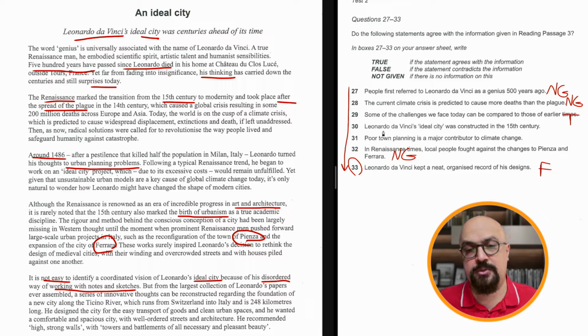Let's see. Leonardo da Vinci's ideal city was constructed in the 15th century. Really? 15th century.